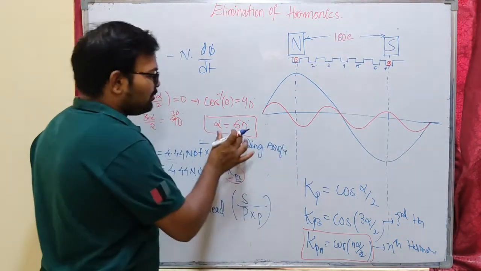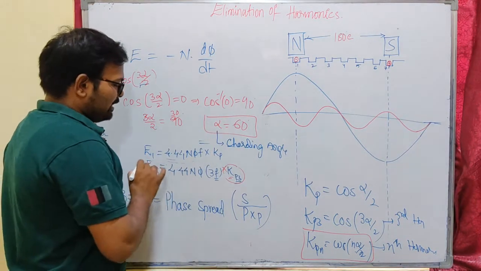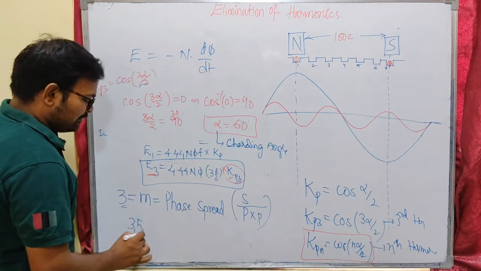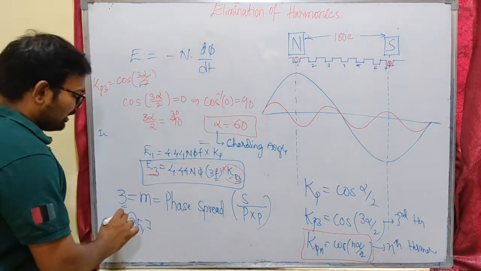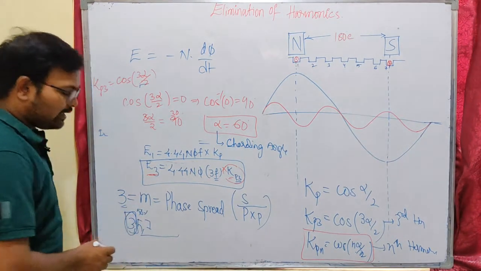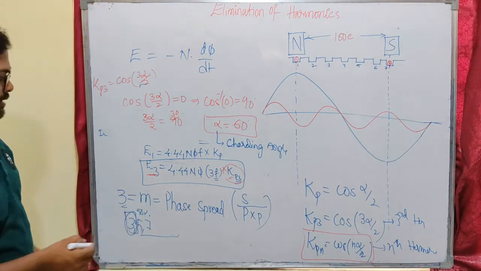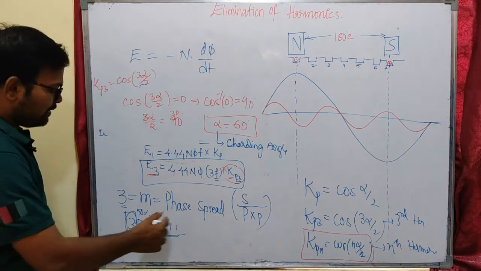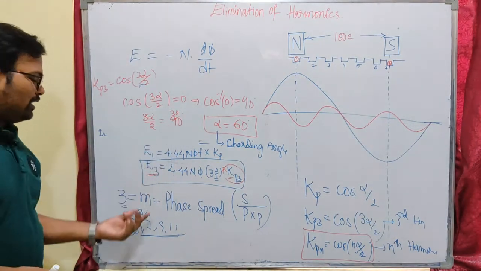angle. So if you make an angle of 60 carded from full pitch winding, our EMF expression will be free from third order harmonics. Actually, our harmonics are third, fifth, 7th. Our third order harmonics is the dominant harmonics. That means the third order harmonics will have 50% of magnitude of the rest of the harmonics. Okay, if you can eliminate our third order harmonics, you can eliminate almost 50% of the harmonics. The magnitude of 5th, 7th, 9th, 11th will be very less compared to our third order harmonic. So mostly our machines are wound to eliminate third order harmonic.